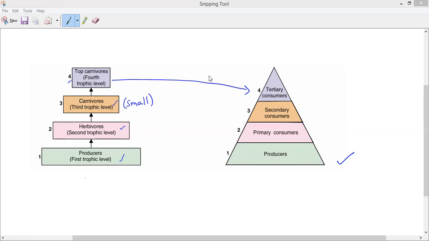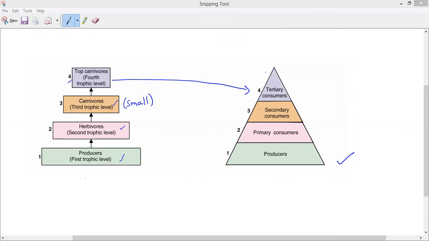Because producers are the basic necessity for all the other three consumers, so they build up the first level. That is okay, but that is not the reason. You have to think a little bit more. What you said is yes, but only a little bit. Primary consumers eat plants, that's fine, but that is not the reason why we are making these sizes of the boxes. Anybody? Any other? It represents something. You might have noticed it. If you observe our surroundings, you can understand it. What is that? Anyone, please?